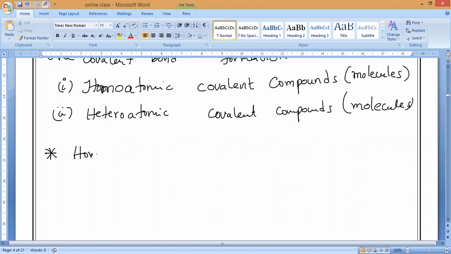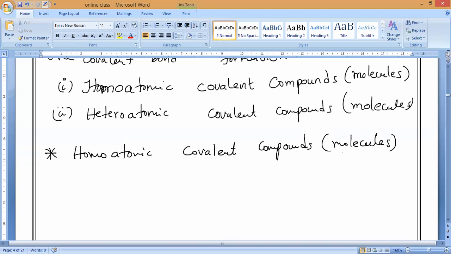What is that? Homoatomic covalent compounds. Covalent compounds or molecules, we can say. So keep the heading: formation of homoatomic covalent compounds.